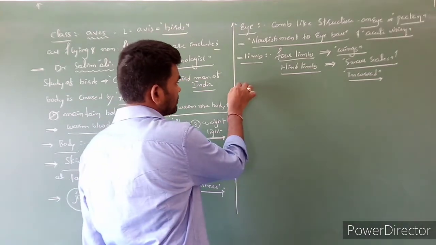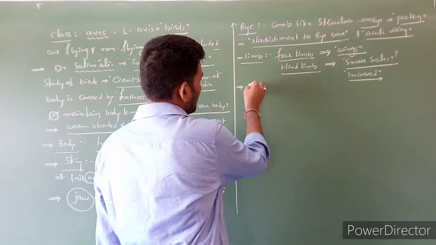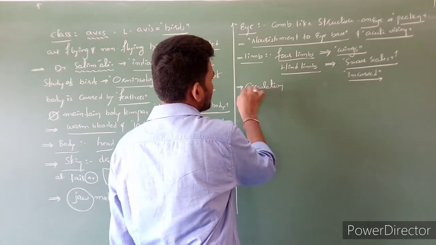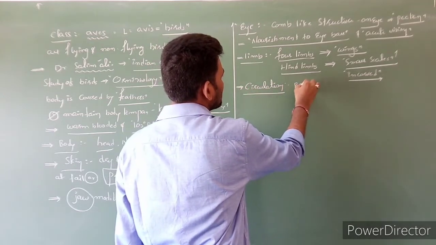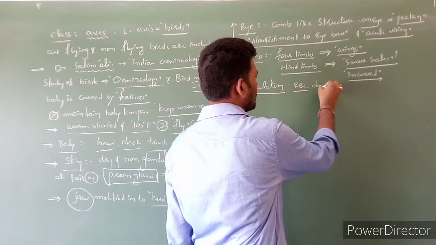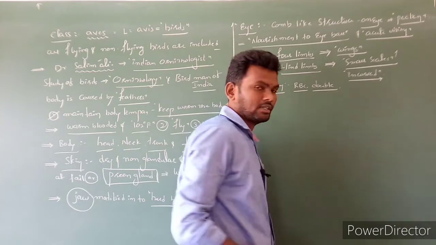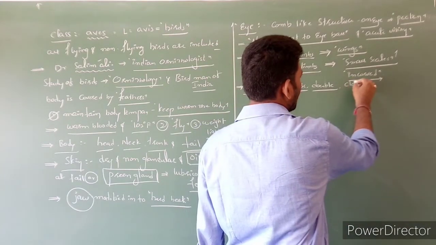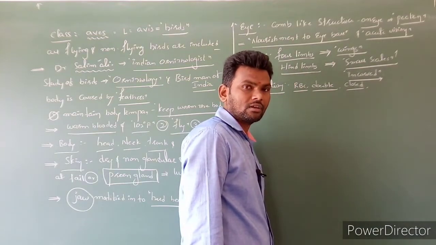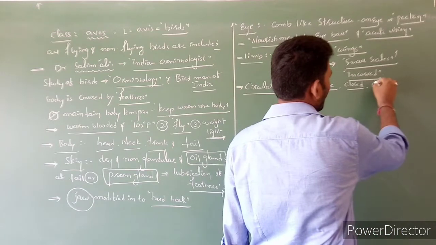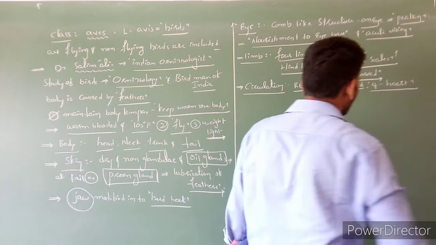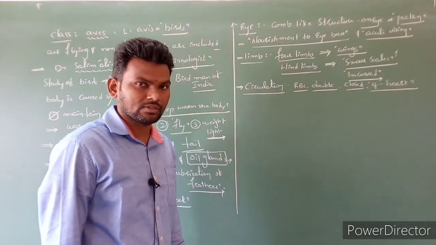Next characters, like circulation, are as usual. RBC is present, with double circulation and closed type of circulation. A muscular, four-chambered heart is present. Clear? So this is the character of circulation.